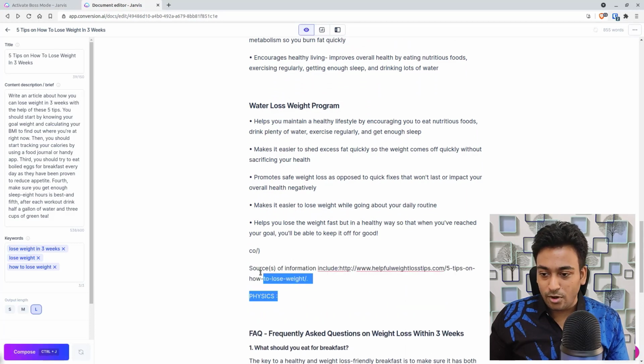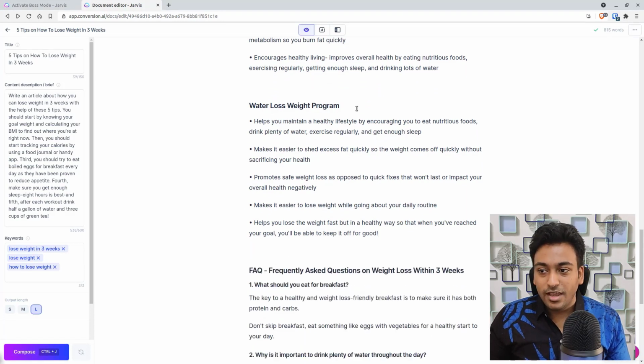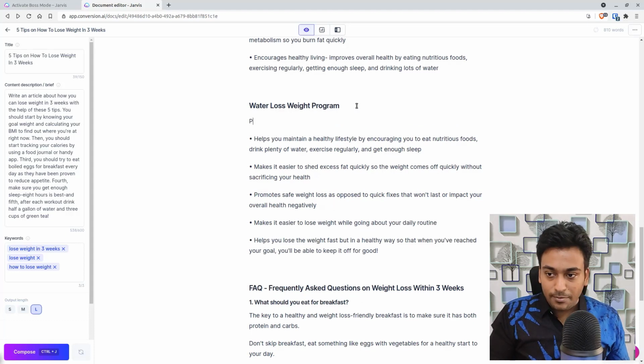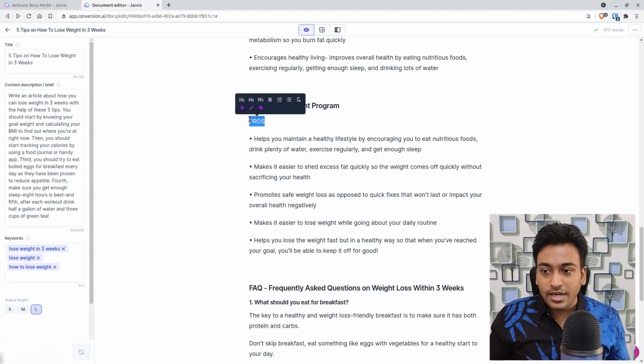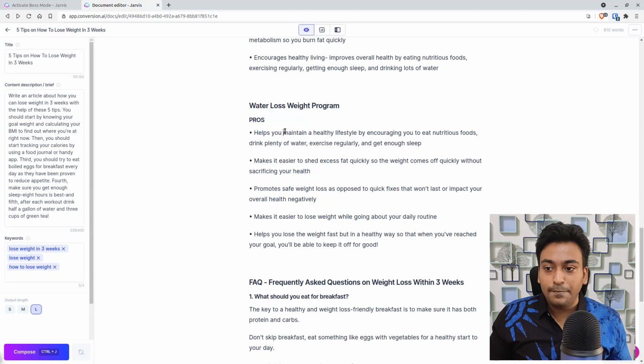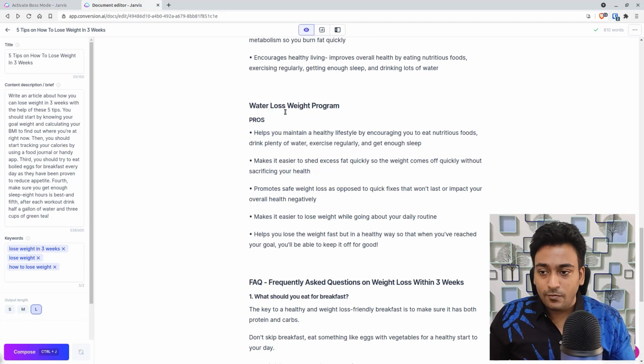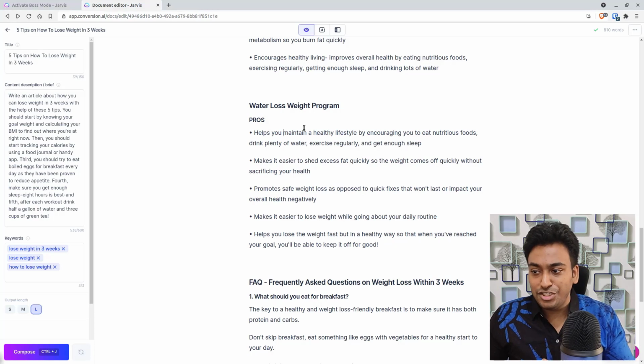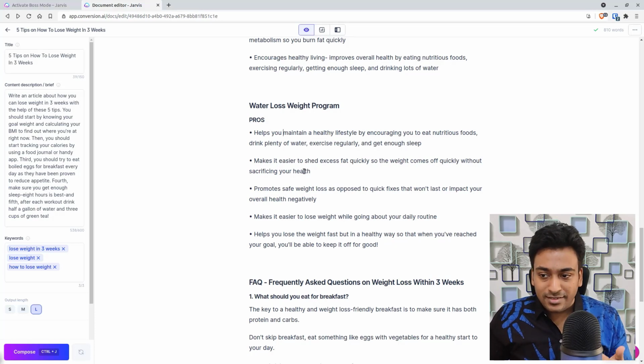Sorry, I removed it while it was generating. So you can see, I can make this a pros heading, and automatically it's tried to write some pros. For example, water weight loss program pros: helps you to maintain a healthy lifestyle by encouraging to eat nutritional food, drink plenty of water, makes it easier to shed excess fat quickly so the weight comes off quickly without sacrificing your health, promotes healthy, safe.